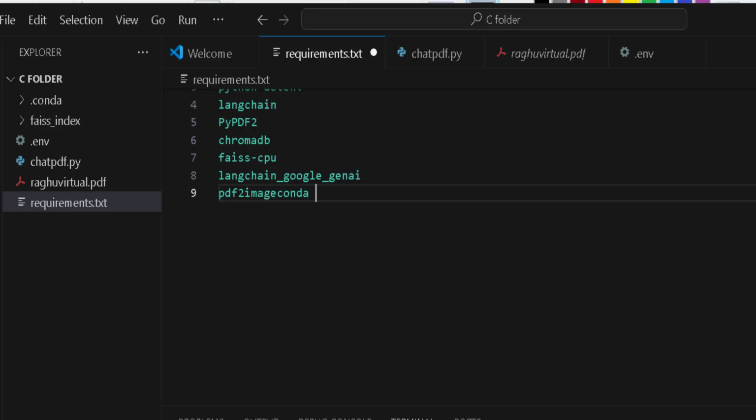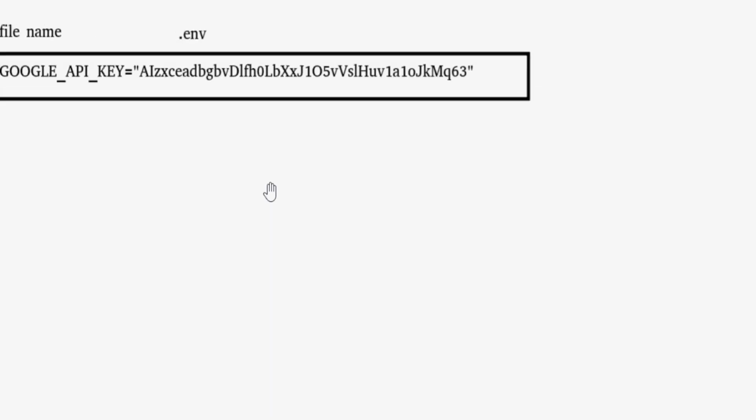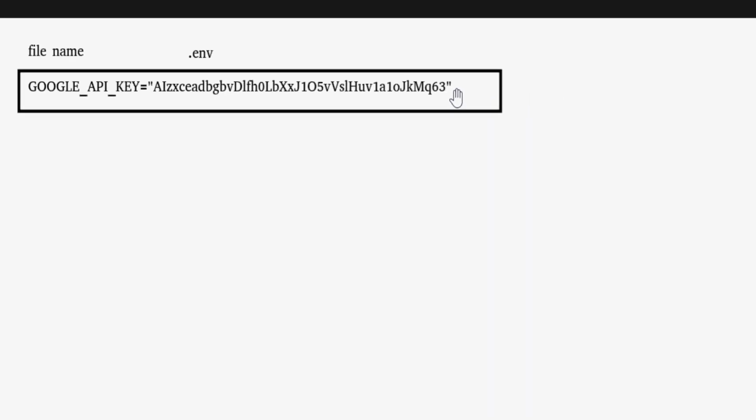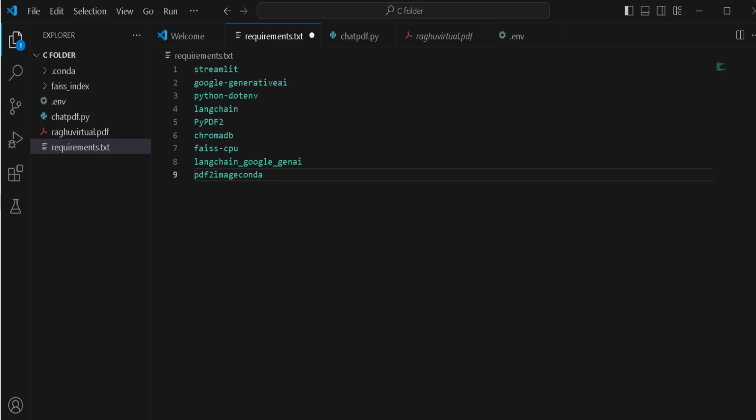Now in the VS Code environment, you have to create a file called .env, and under that .env you have to create a Google API key which is similar to this one. You have to write this code: GOOGLE_API_KEY equal to this one. So this is a fake thing, so don't try to copy this one. You can get this Google API key from the Google website.